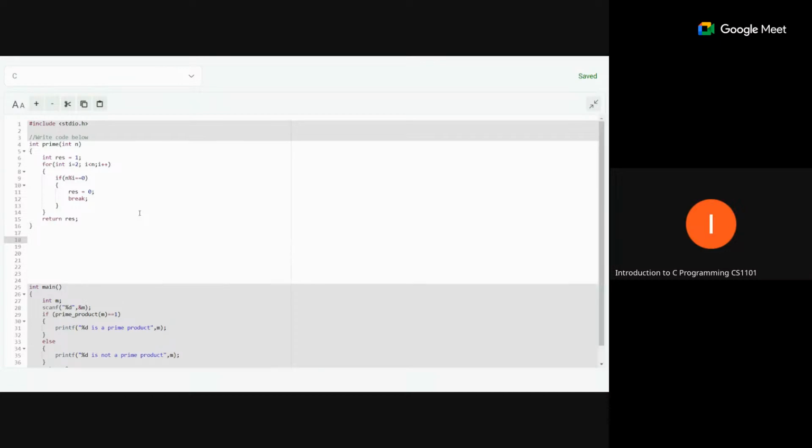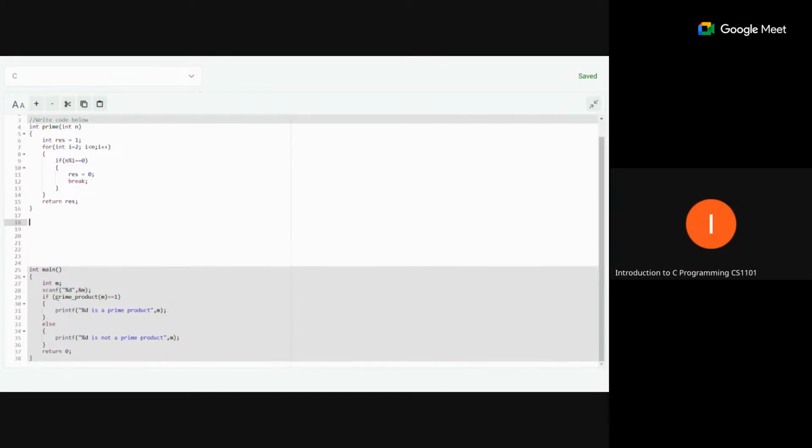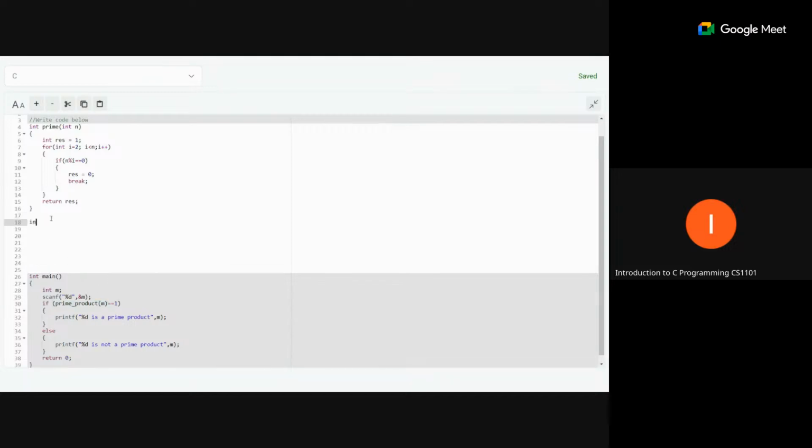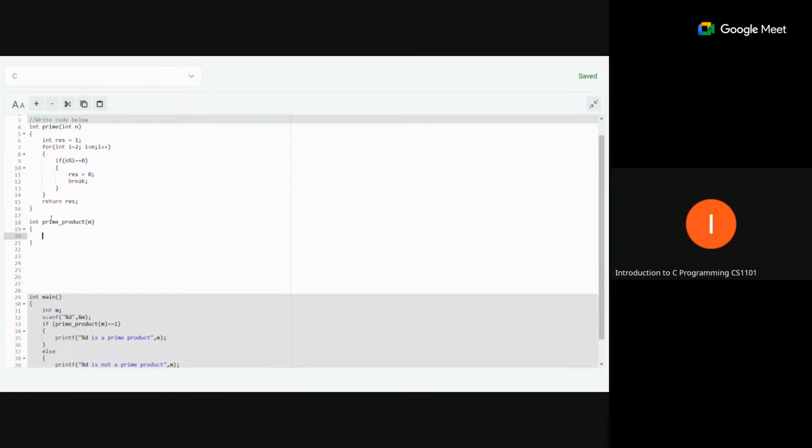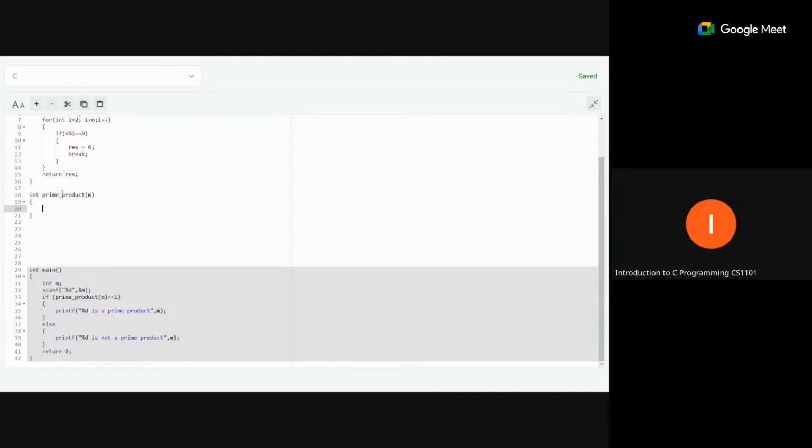Now the main function, the function which we need to write, is actually prime product. So we will write the second function now, int prime product. This is the main function which we need to write. If our number is a prime product, we will return 1.